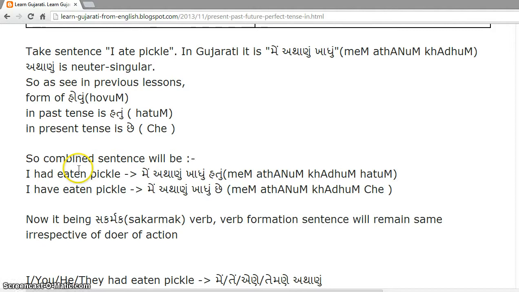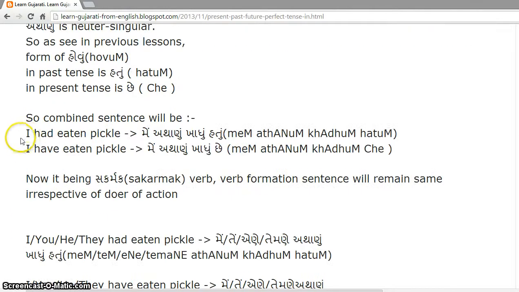So combine these two things. A perfect tense example will be I had eaten pickle. मैं અથાણું ખાધું હતું. I have eaten pickle. मैं અથાણું ખાધું છે. So in past perfect we appended હતું. In present perfect tense we appended છે.